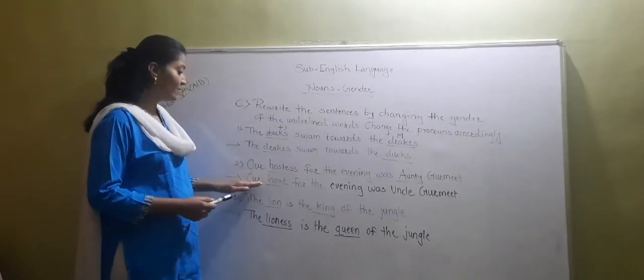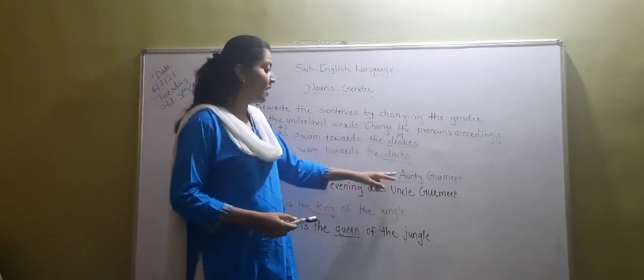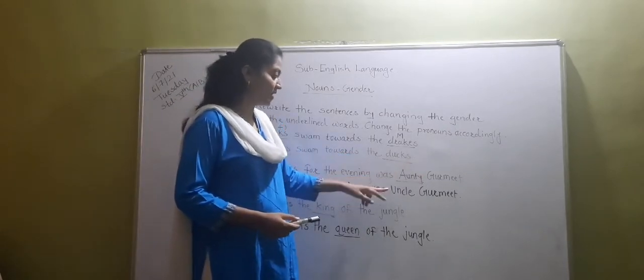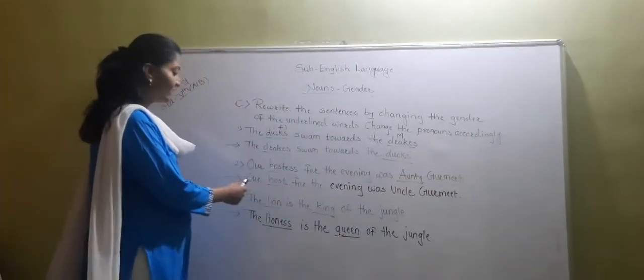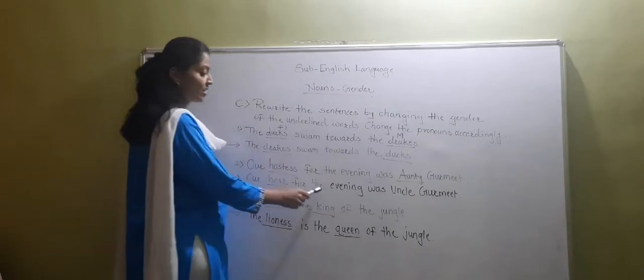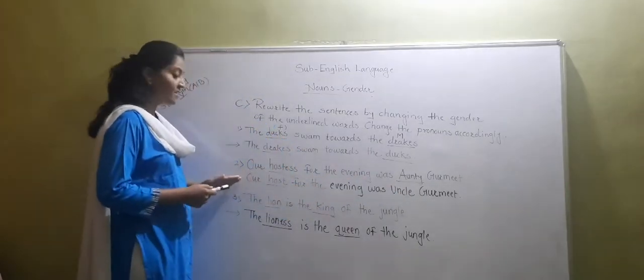So the sentence will be like this. Our host for the evening was. अभी यहाँ पर आंटी गुरमीत दिया है तो हम क्या करेंगे? अंकल गुरमीत. So our sentence will be like this. Our host for the evening was Uncle Gurmeet. Okay? So is this clear to you?